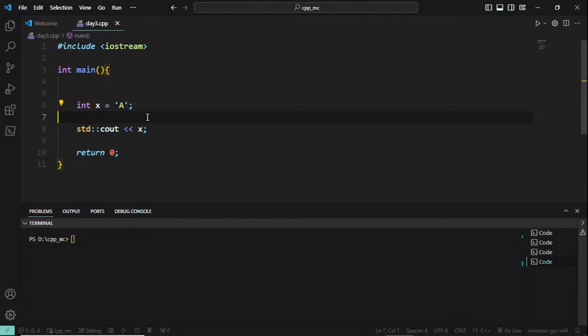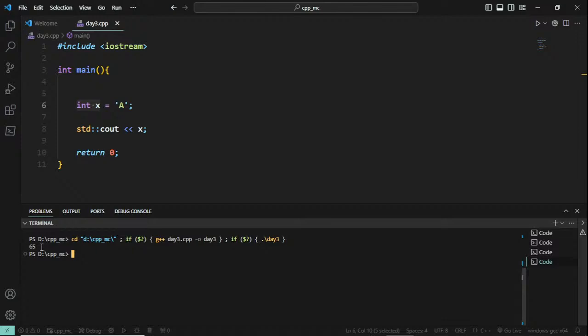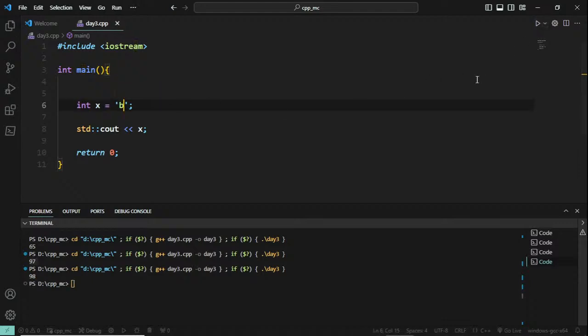Very good, guys. The answer will be 65 if I run this. The answer is 65 because according to the ASCII table, the value A stores a value of 65, and since it is an integer, it can display only a number, so it takes 65. If you go for small a, it will be, sorry guys, it will be 97 if you go for lowercase a, and if you go for B, it will be the next number, which will be 98.